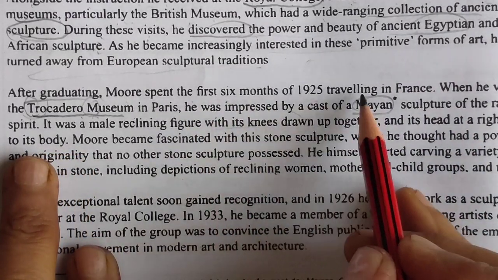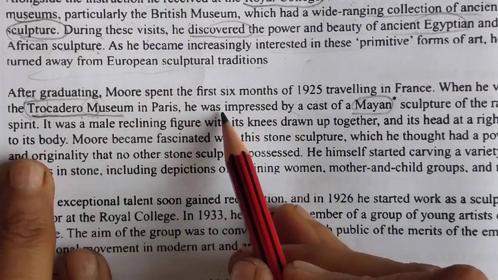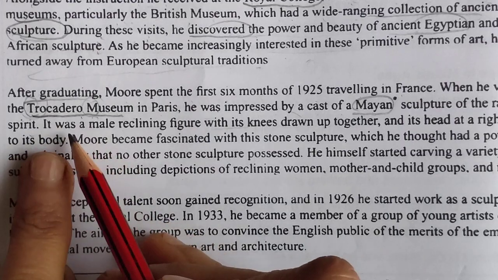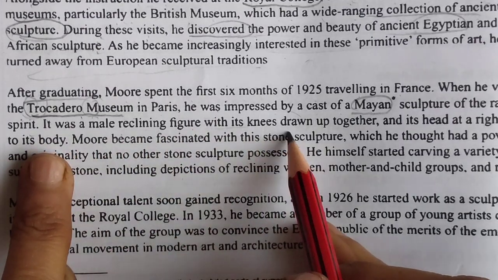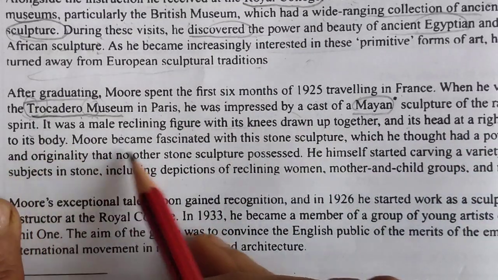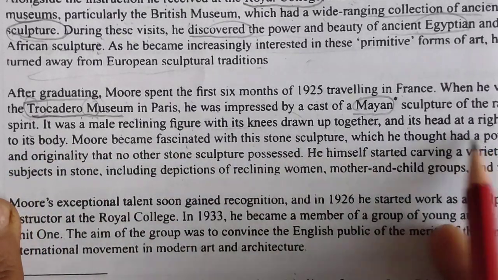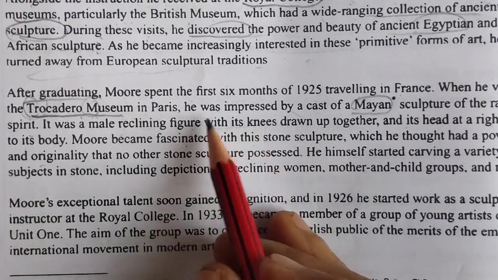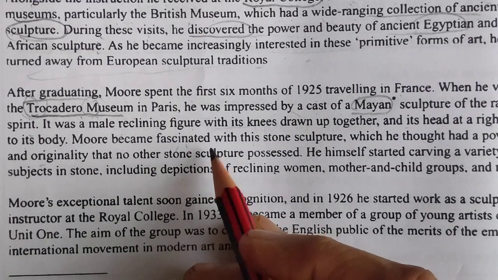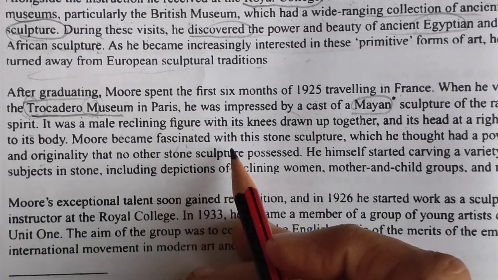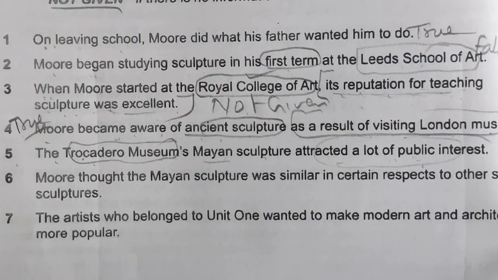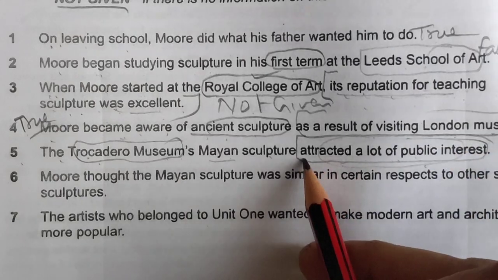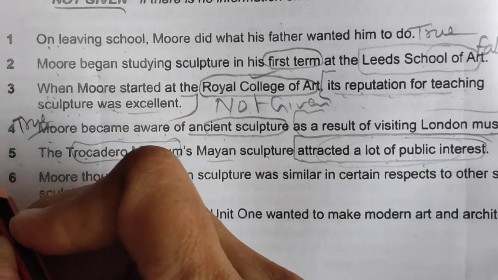Spent first 6 months of traveling in France. When he visited this museum, he was impressed by a cast of a Mayan sculpture of the rain spirit. It was a male reclining figure with knees drawn up together and its head. Murray became fascinated with this stone, which he thought he himself variety. So nothing is given about whether more public was there or not. So I think we can just put not given there. We couldn't find this portion, attracted a lot of public interest. So it is also not given.